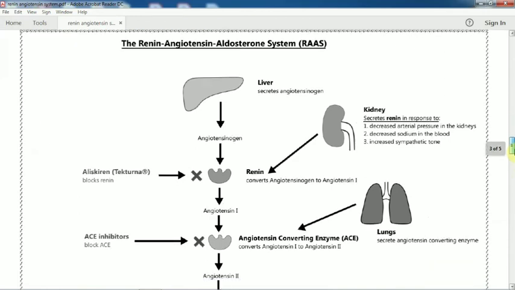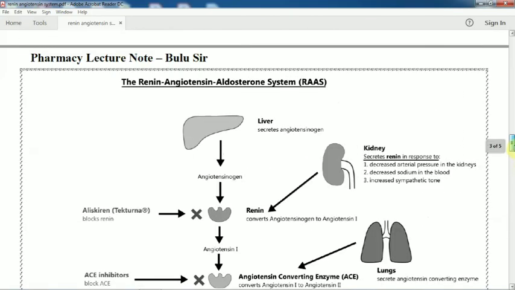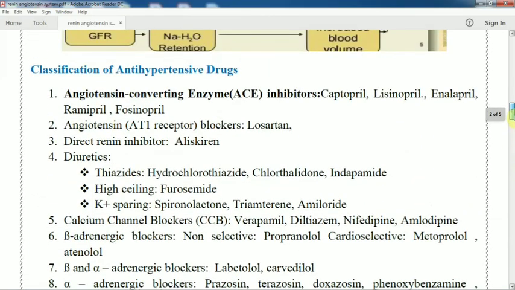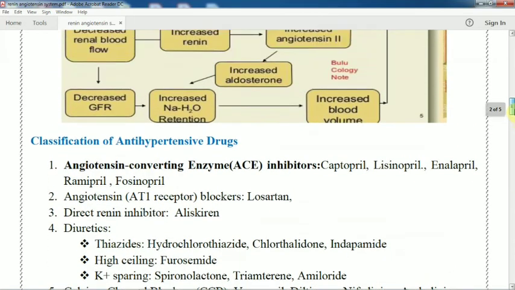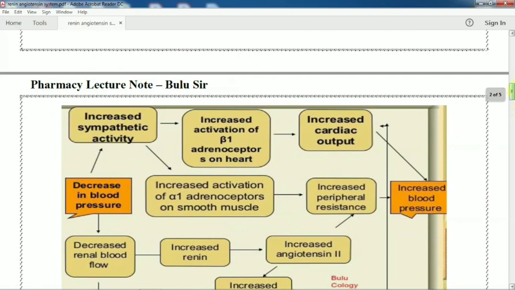So it should stop either renin, angiotensin converting enzyme or the angiotensin 2 receptor. This is the main mechanism of angiotensin converting enzyme inhibitor. So in this way the increased blood pressure is controlled in case of hypertension, in a hypertensive patient, or it is used as an anti-hypertensive drug.